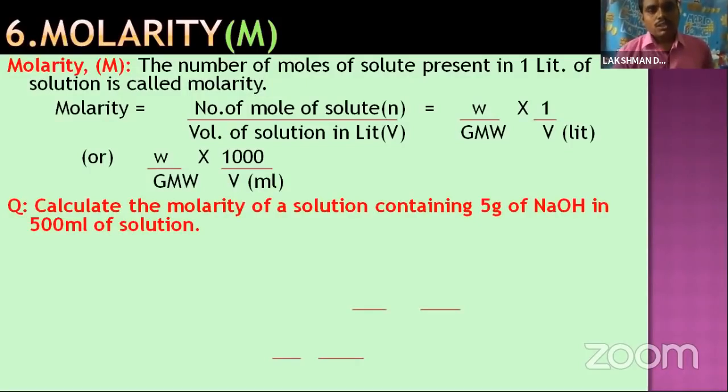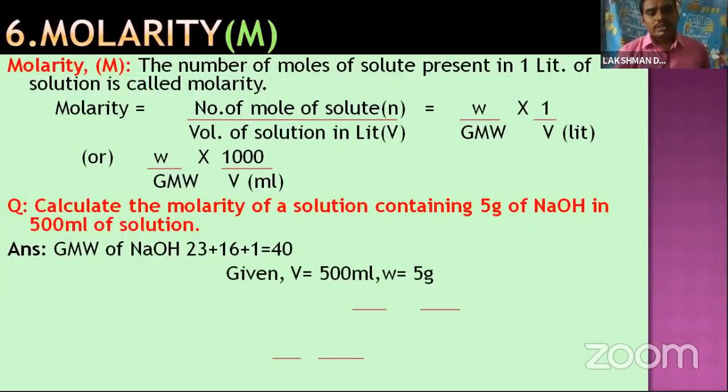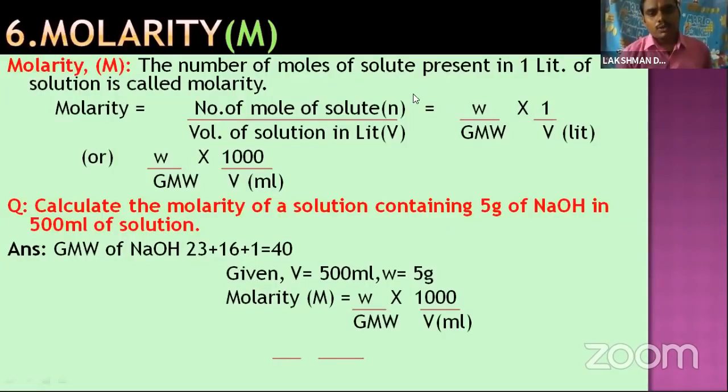So what is the mole of this solution? For that we need the gram molecular weight of NaOH. Sodium is 23, oxygen is 16, and hydrogen is 1. Totally it is 40. So let's come to the given data. The volume given in the problem is 500 ml and the weight is 5. Since the problem is given in grams and milliliters, we can use weight by gram molecular weight into 1000 by V. So these values are substituted in this formula.